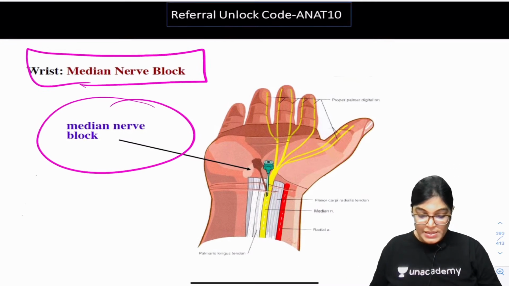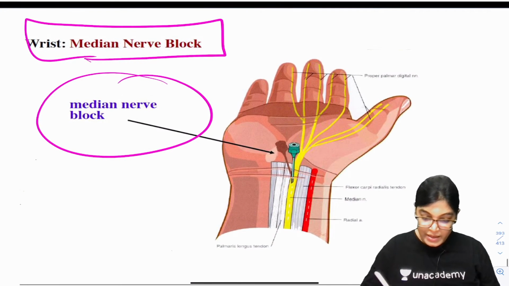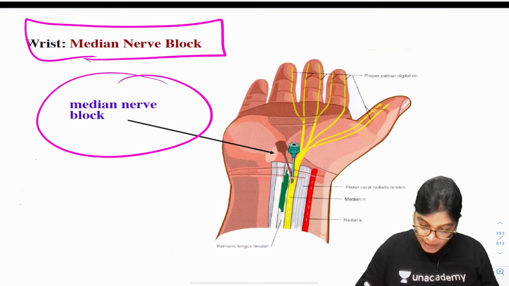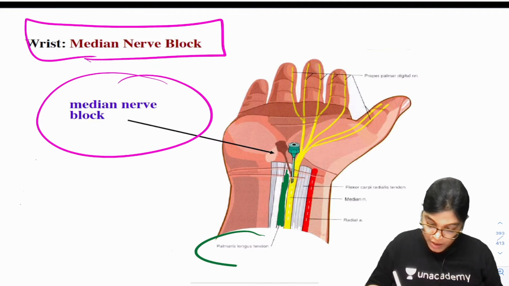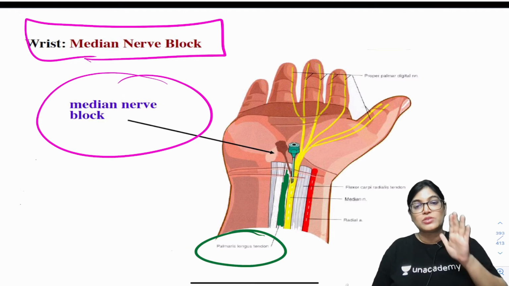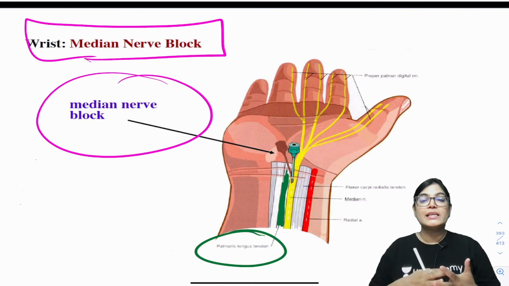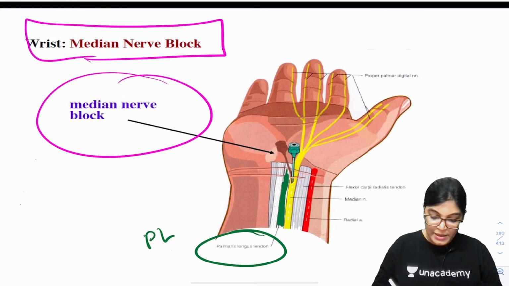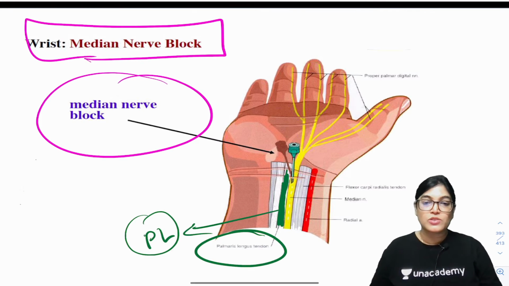here the muscle tendon which is used as a landmark, let me use a green color for it. This muscle tendon has been used as a landmark, and this is palmaris longus tendon. Palmaris longus tendon muscle is passing just superficial to median nerve. If we see the flexor retinaculum, this is PL, palmaris longus muscle, which is forming just superficial, and below it lies the median nerve. So it is used as a guide for median nerve.